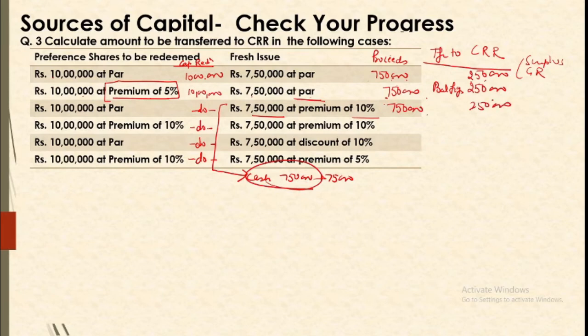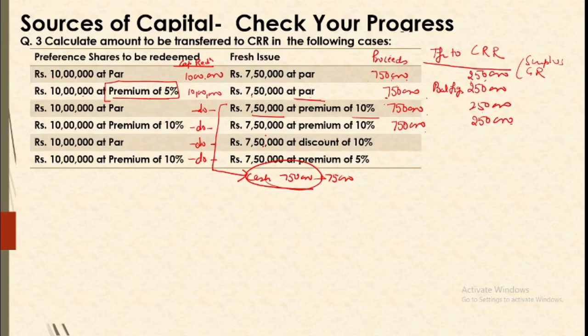So you will arrange the remaining out of the free reserves. Again you are issuing 7,50,000 at premium, but your amount of proceeds is 750 only. Premium is not a part of proceeds. Premium is recorded separately. You may use this premium to write off the premium on redemption. Alright. So you still need to have a CRR transfer of 2,50,000.